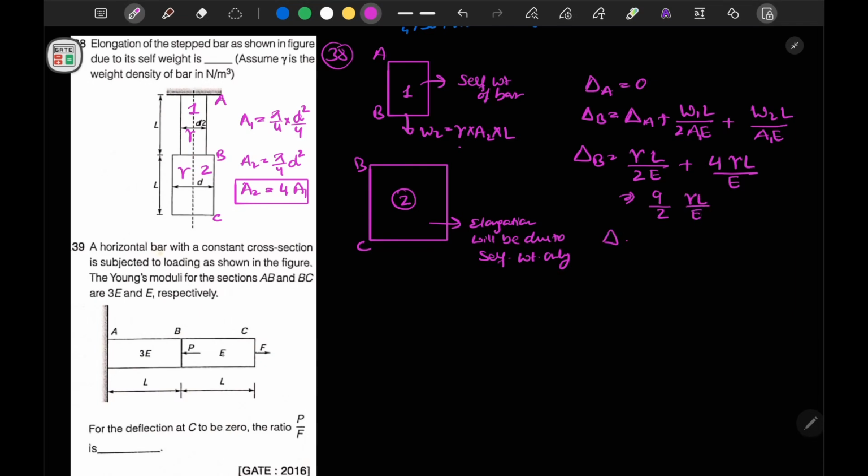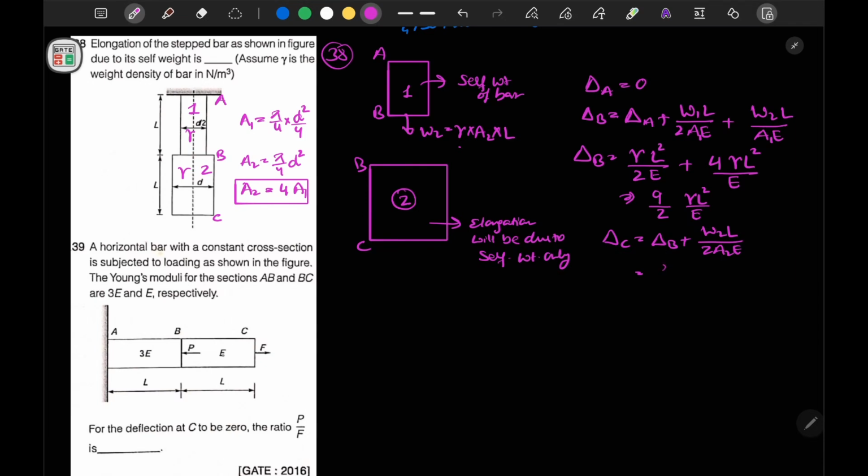Now if I want to calculate the elongation at point C, this should be L square. So delta C will be delta B plus the elongation due to self weight of bar 2, that will be W2 L by 2 A2 E. Now I can substitute the values here.